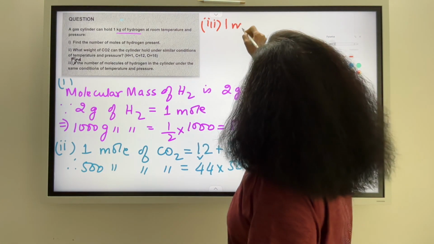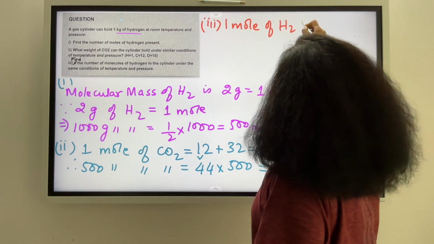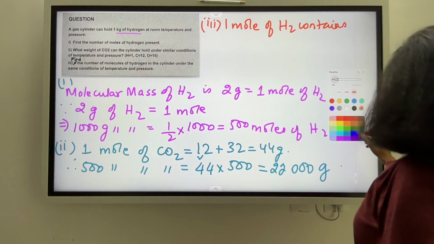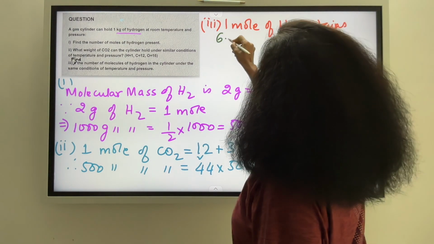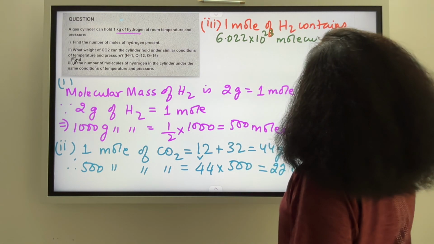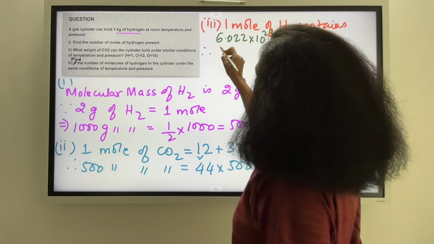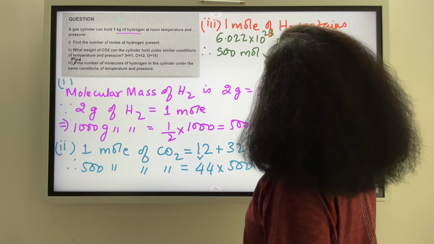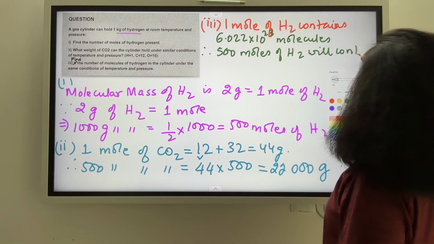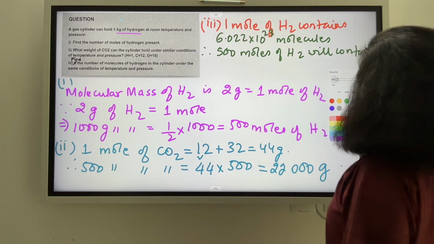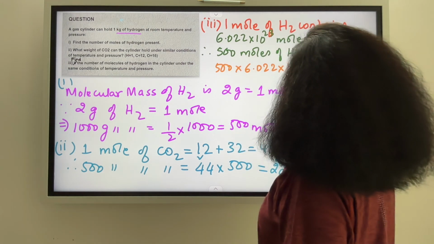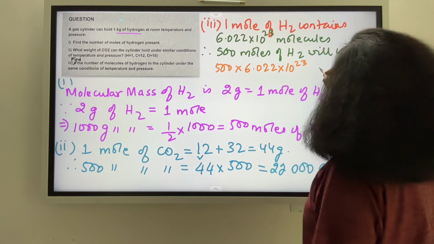So 1 mole of hydrogen contains how many molecules? Well, it contains 6.022 into 10 to the power of 23 molecules. Therefore, 500 moles of hydrogen will contain 500 into 6.022 into 10 to the power of 23 molecules.